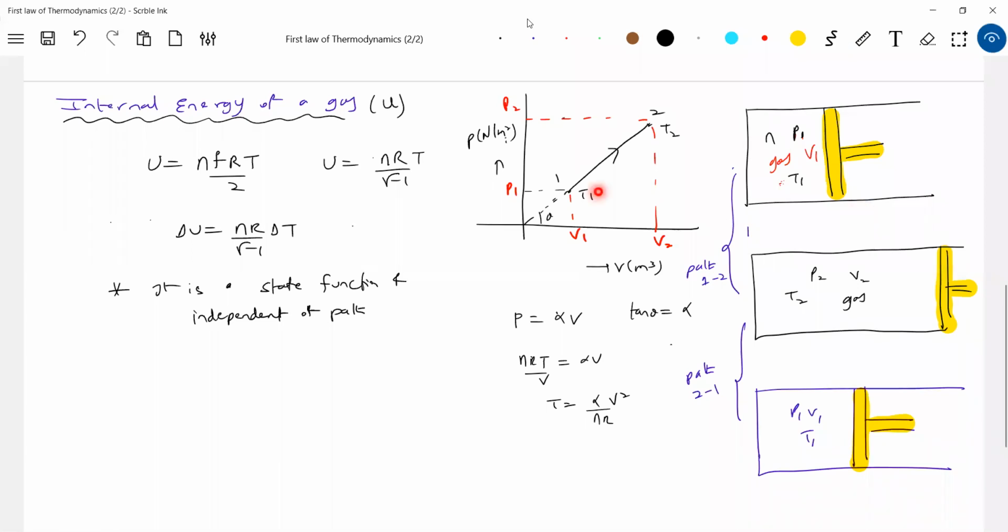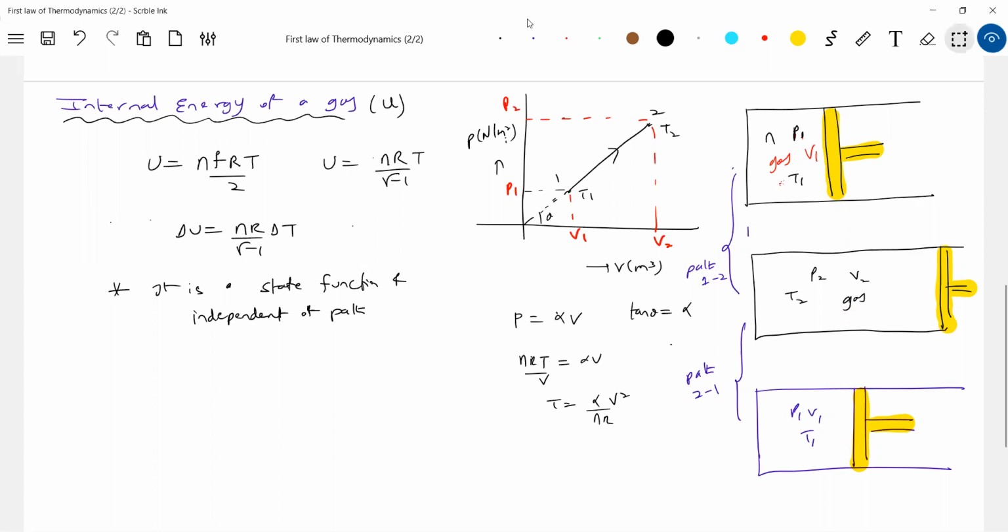So what is happening to the gas now? It is undergoing a thermodynamic process in which pressure, temperature, volume, or the energy, all things are changing here. And it's undergoing quasi-static change. Every process will be reversible and quasi-static. That's our assumption.